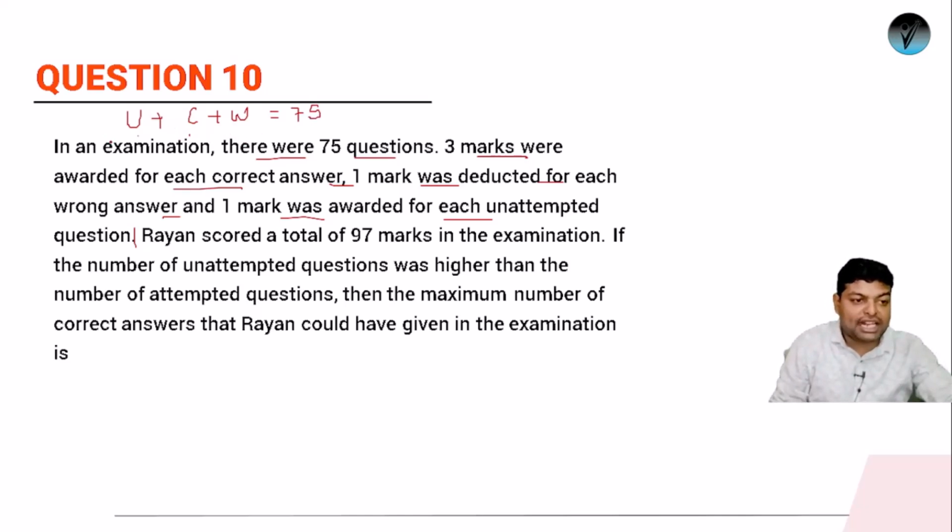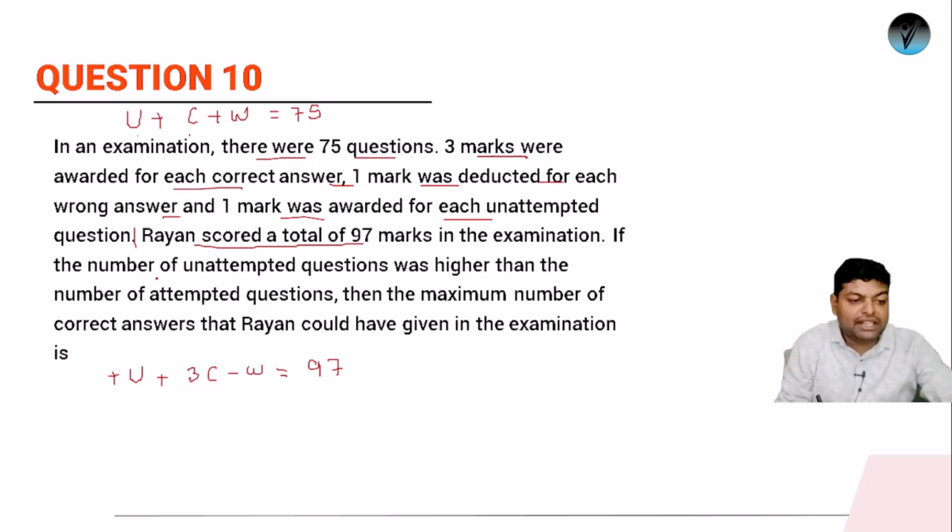ठीक है, अब जो unattempted question है, for that we are getting plus 1 mark. For every unattempted question, there is 1 mark, so U marks will be credited. For every correct question, 3 marks will be given, so it will be 3 times C. And for every wrong question, marks will be deducted. Okay, so what is the total marks that Rayan scored? Rayan scored a total of 97. Okay, so this is the first equation we have got. This is the second equation we have got.